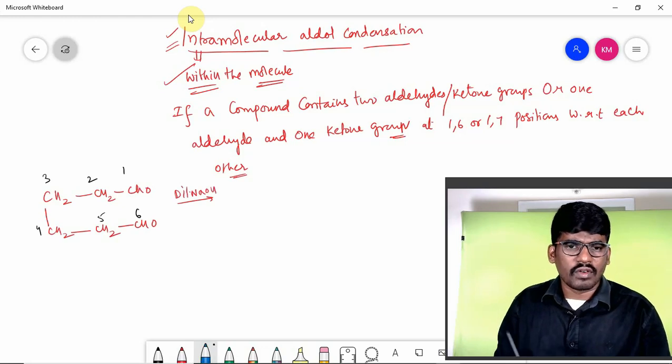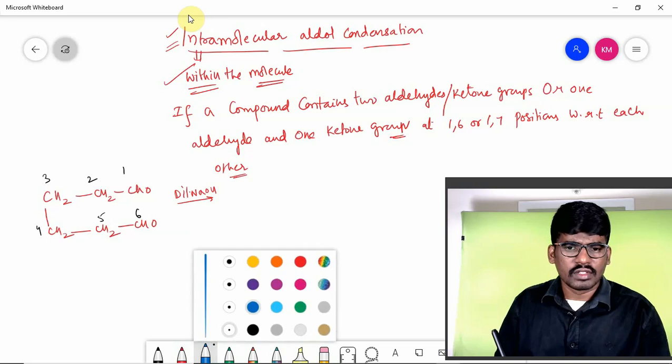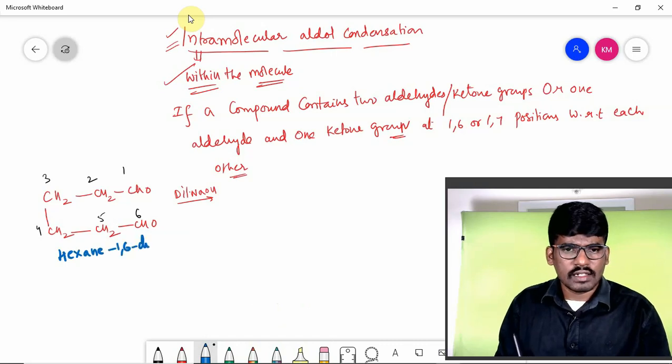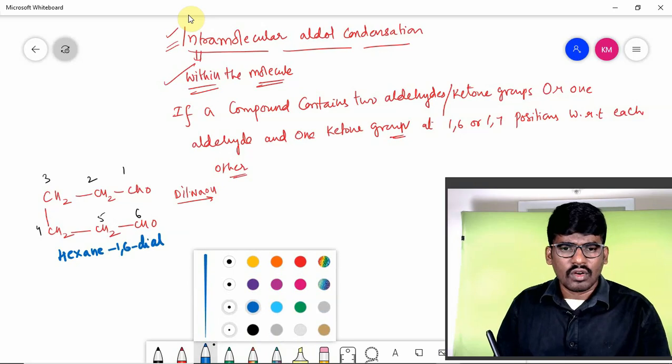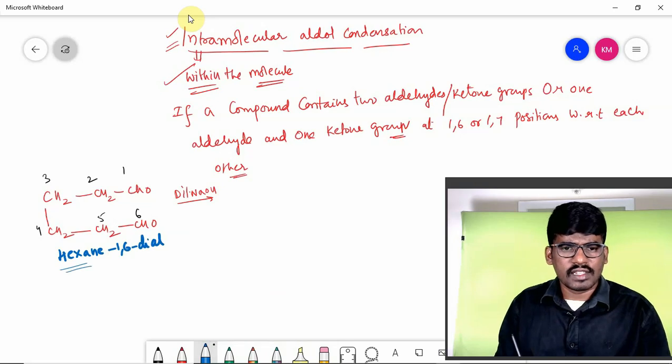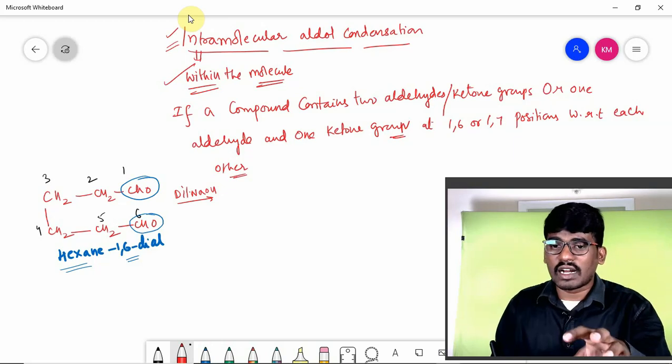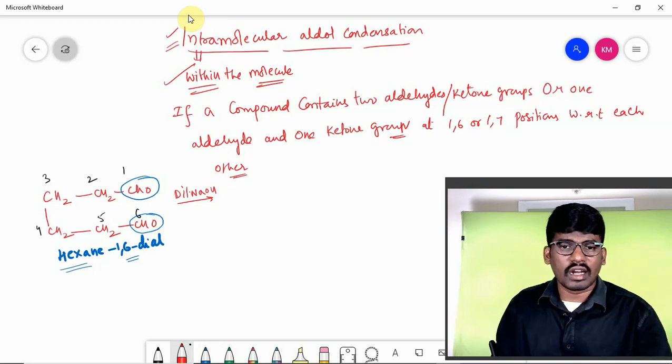What is the name of the compound, children? The name of the compound can be given as hexane-1,6-dial. This is the name of the compound, right? So it has two aldehyde groups. Check it. So it is obeying the condition, it is satisfying the condition, so it can undergo intramolecular aldol condensation.